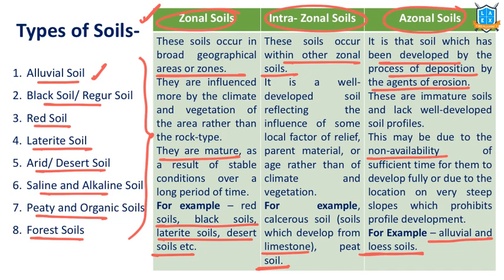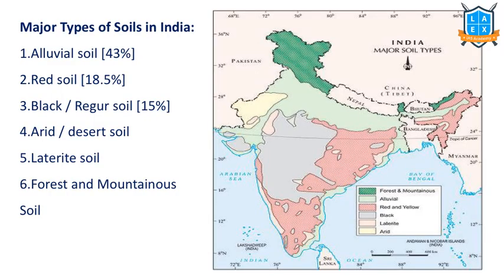Now let us understand these categories. This is very, very important. Characteristics of alluvial soils, characteristics of black soil. These are the issues that are generally asked in the exam. Major types of soils in India: 6 major categories. Alluvial soils occupy 43%. Red soils occupy 18%.